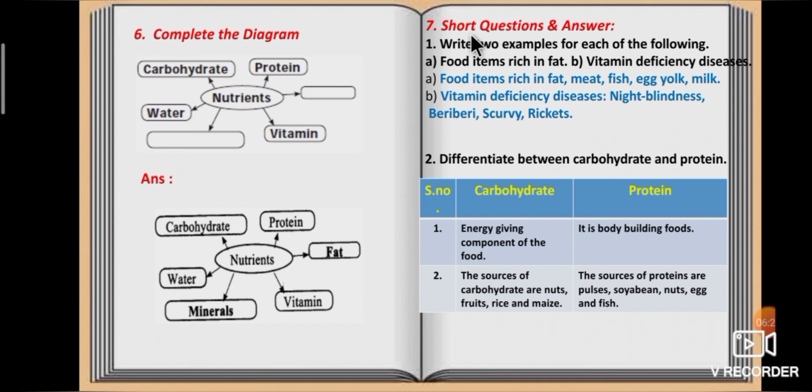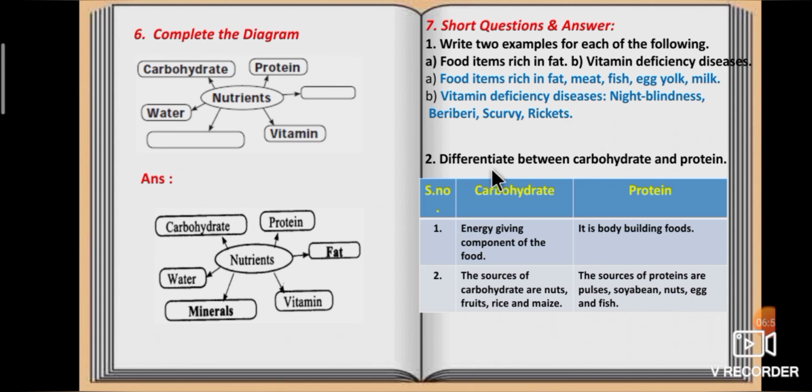Seventh one, short questions and answer. First question, write 2 examples for each of the following. Option A, food items rich in fat. Option B, vitamin deficiency diseases. So, food items rich in fat: meat, fish, egg yolk and milk. Vitamin deficiency diseases are night blindness, beriberi, scurvy and rickets.